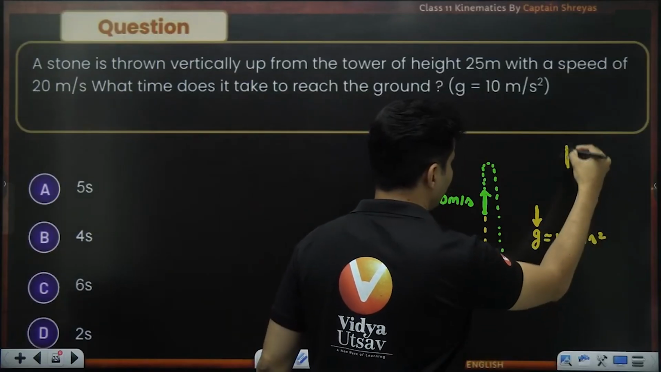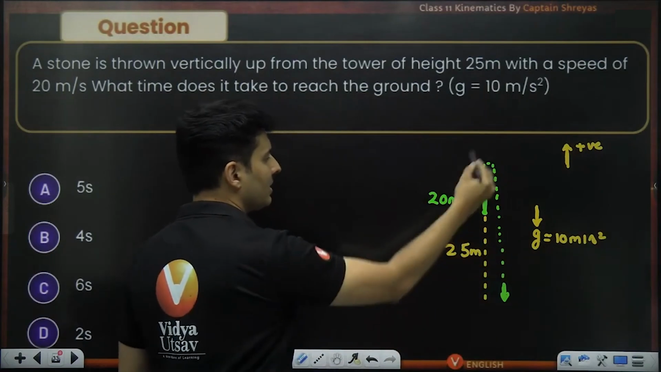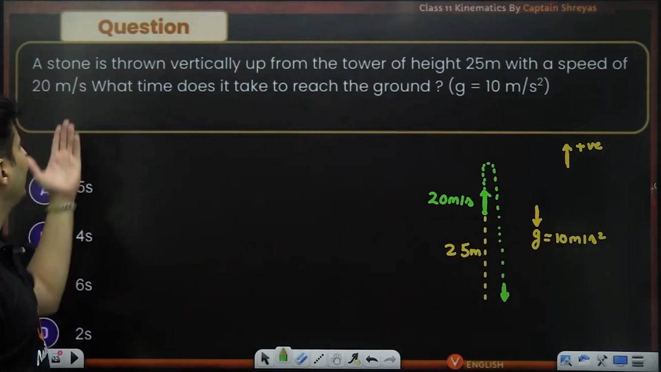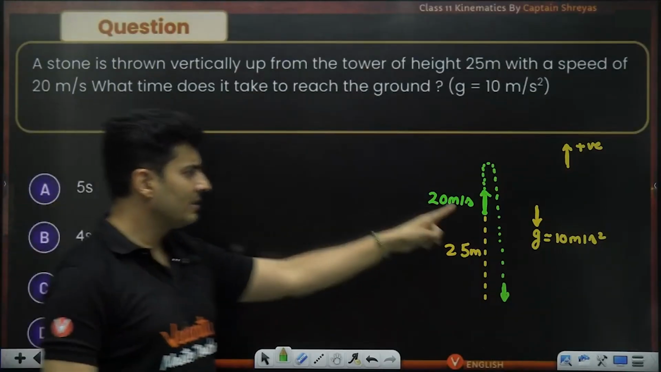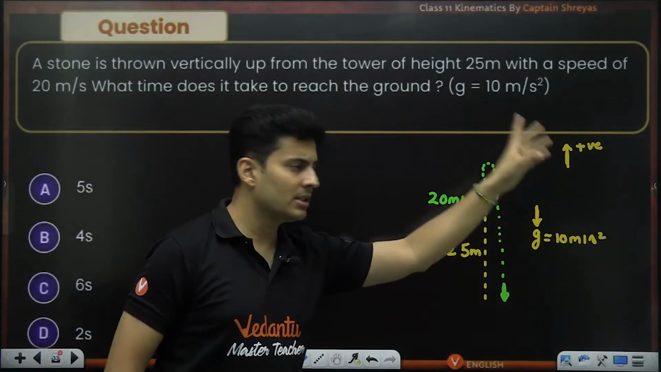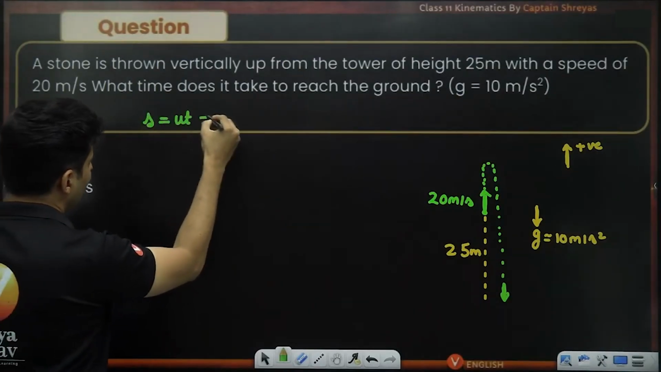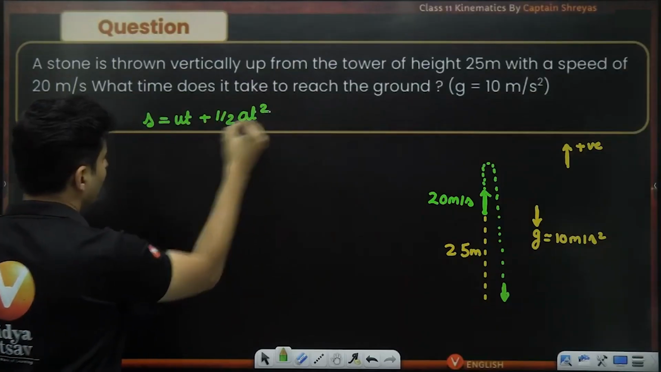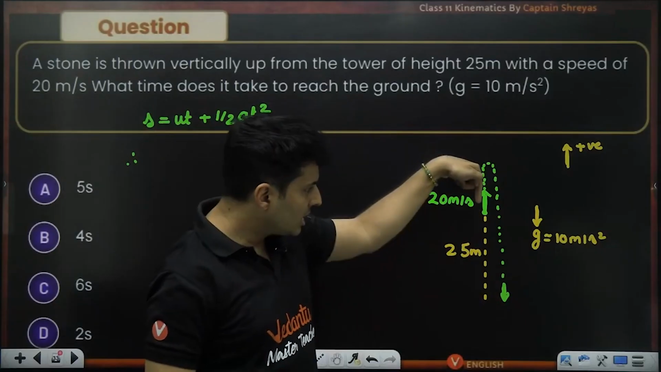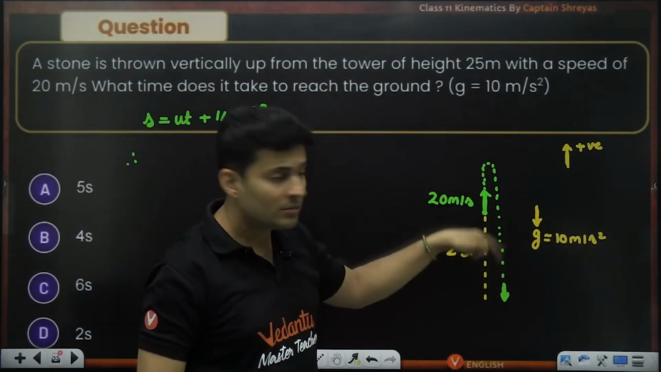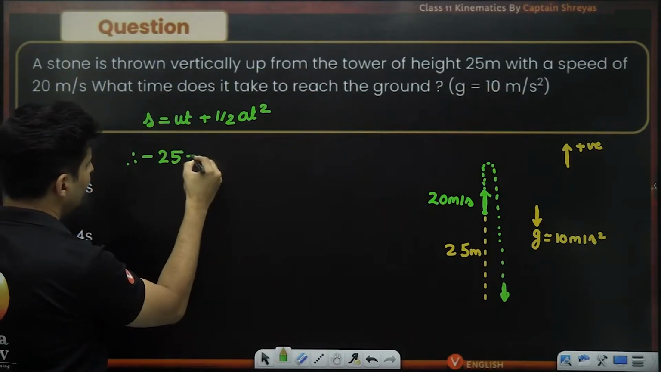We can take downwards or upwards as positive. Let me choose upward as positive for now. Let me solve this. I think we have to find the time. So it makes sense to use the second kinematic equation because it has displacement, speed, acceleration, and time. So let's use S is ut plus half at square. Check it one by one. I started from here, ended here. Initial to final displacement is down. Downwards means negative. So it is minus 25 meters.